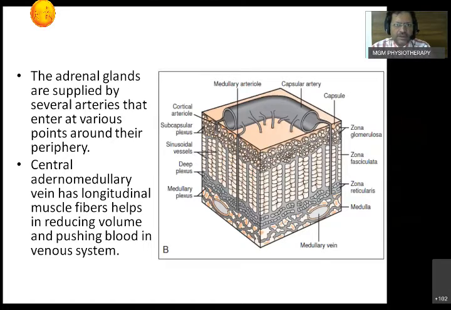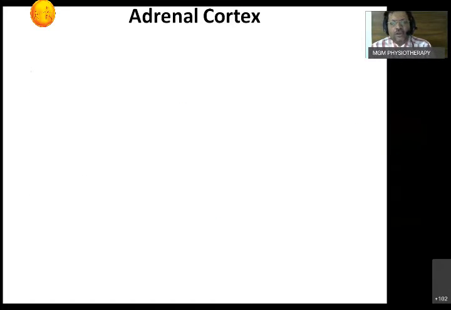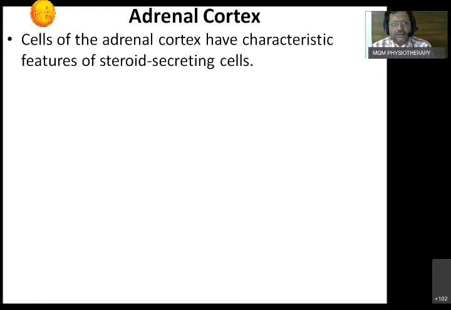Now we'll go further to the adrenal cortex, the outer layer. Cells of the adrenal cortex have characteristic features of steroid secreting cells. Do you remember? Steroid secreting cells have to metabolize cholesterol and phospholipids to produce the steroid hormone, so this cholesterol is going to accumulate. Cholesterol metabolism requires smooth endoplasmic reticulum, and all this requires a lot of mitochondria.